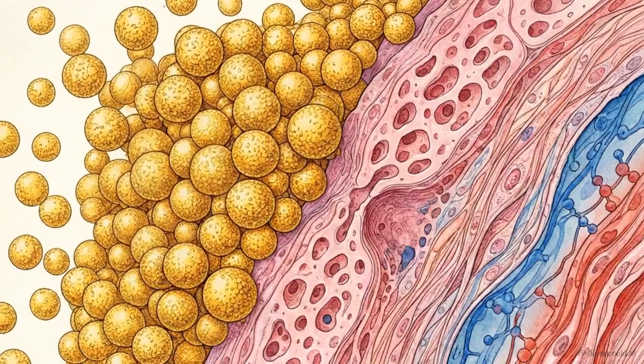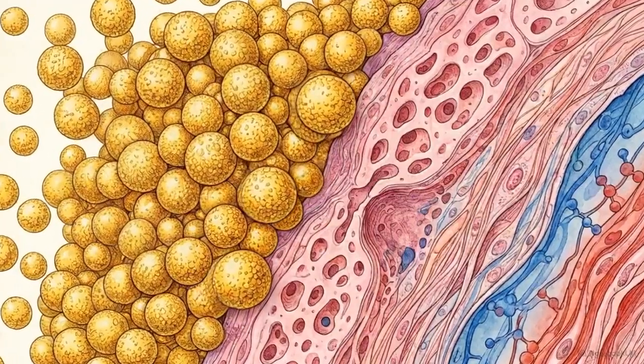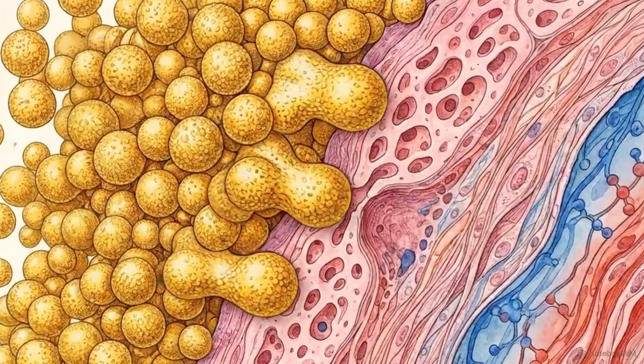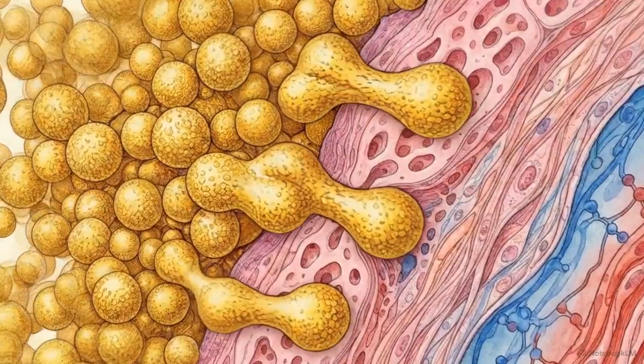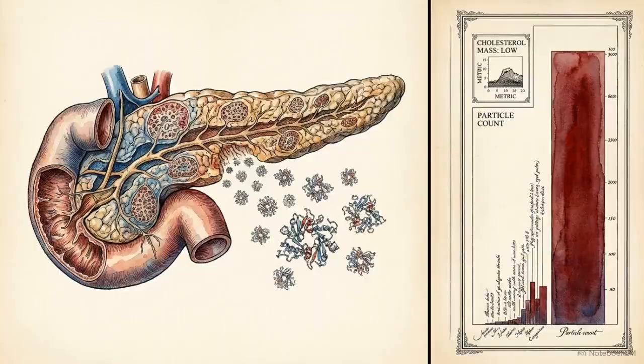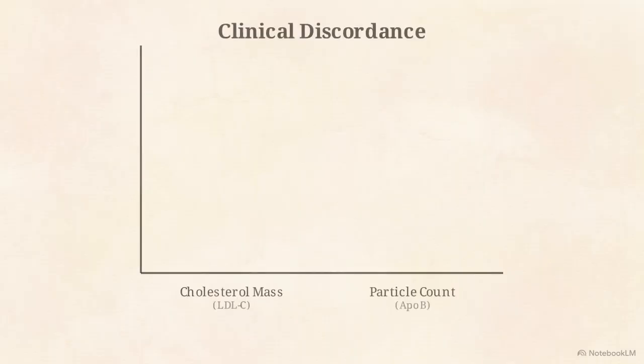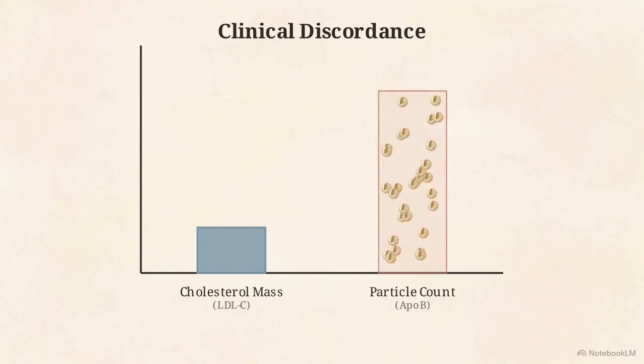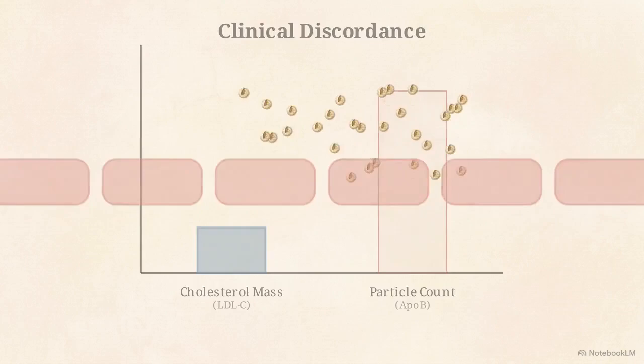Atherosclerosis is driven by the absolute concentration of particles invading the arterial wall, making ApoB a superior therapeutic target compared to standard LDL-C mass. This distinction is critical for patients with insulin resistance or type 2 diabetes, who often exhibit clinical discordance. As this chart shows, these patients can present with low cholesterol mass while simultaneously maintaining a dangerously high count of small, dense LDL particles.